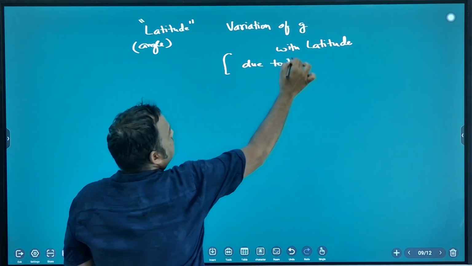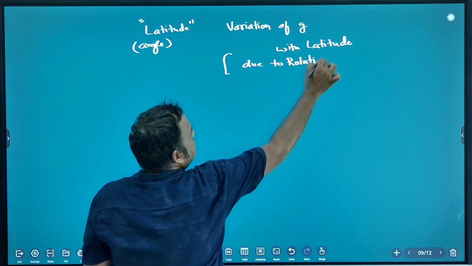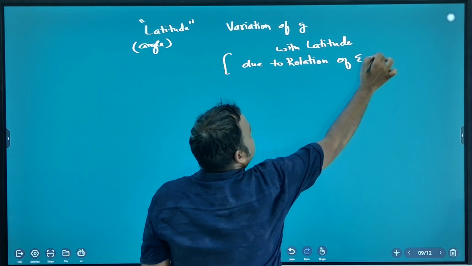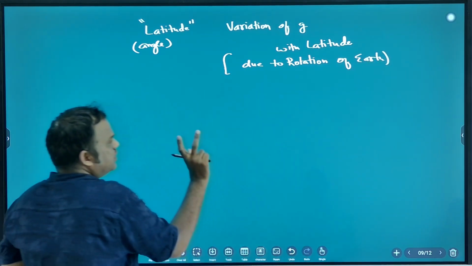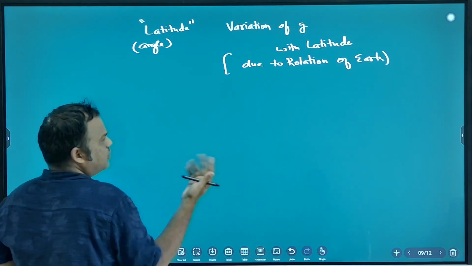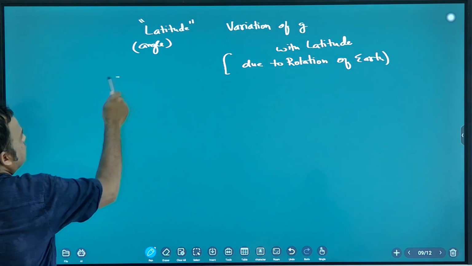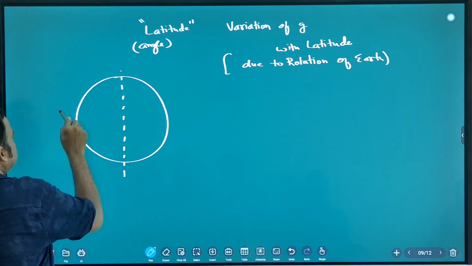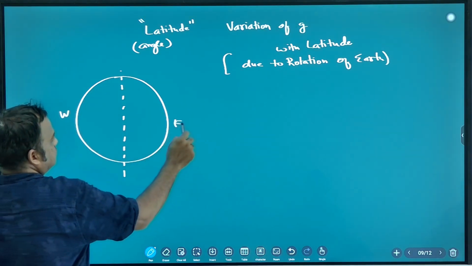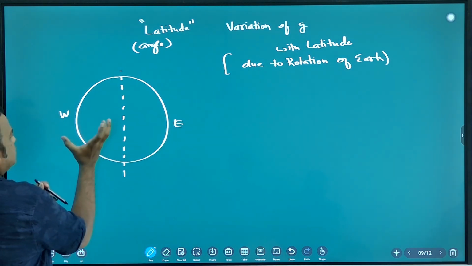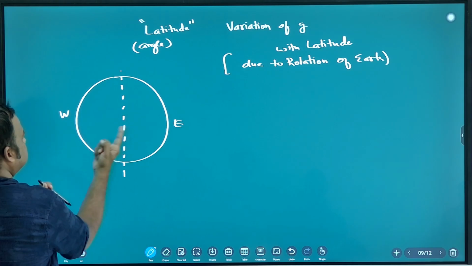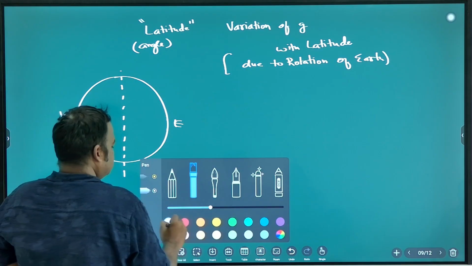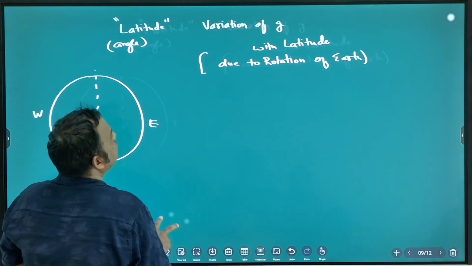Is the Earth still or is it rotating? It is rotating. East to west or west to east? How is it rotating? It is rotating like this. Okay, west to east. So note down.